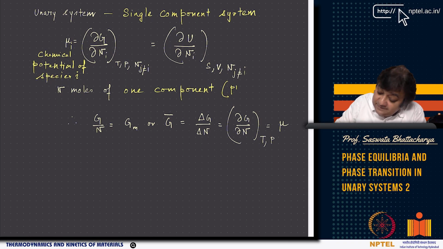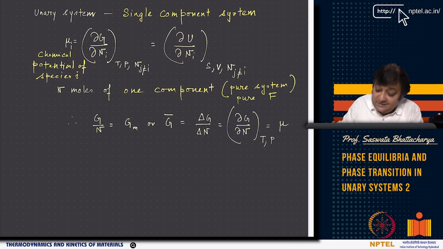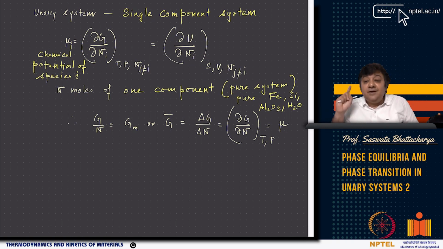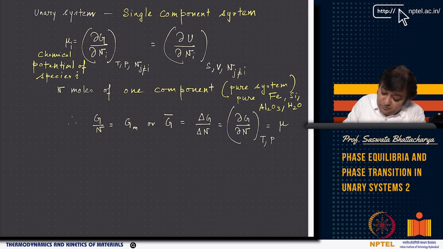Pure means it can be like pure iron, with no mixture with carbon or anything else. Or you can think of pure silicon, or pure alumina, or water. Whether it's a compound or an element, we are looking at a pure system, there is no mixture. So note that. Now if that is so, then the molar free energy is G by N, the N moles of one component. Only one component.